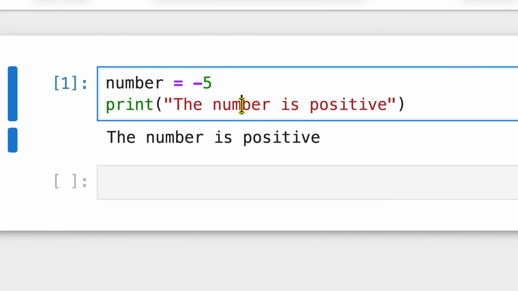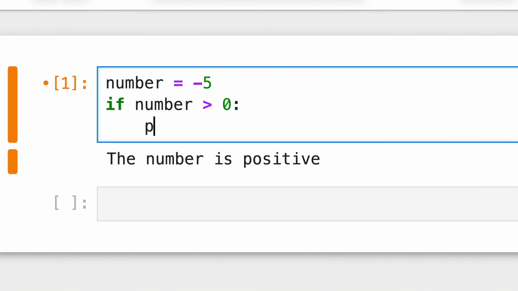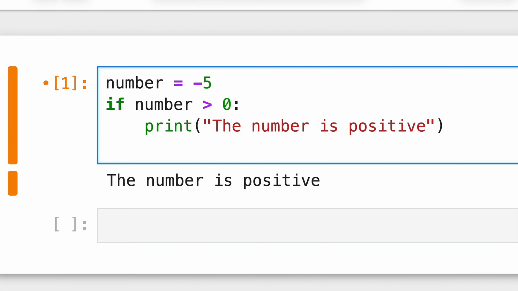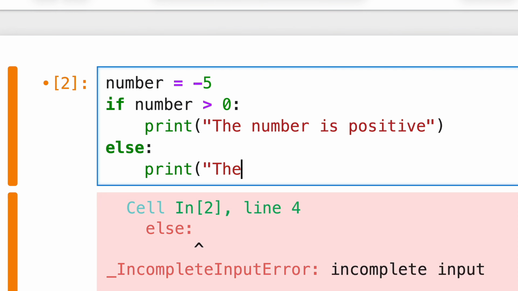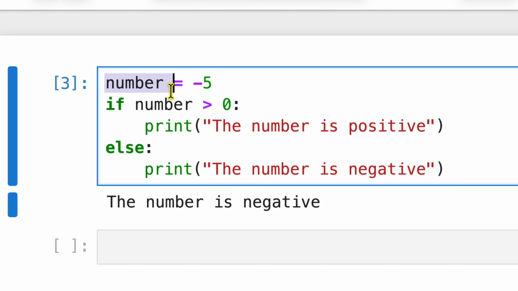But with the if-else statement, for example, if number greater than 0, then print the number is positive. Else, print the number is negative. So if you run this code, this is what you see. The number is -5. Because this condition is false, it will skip this part of the code and go to this branch of the code. So it will print the number is negative.